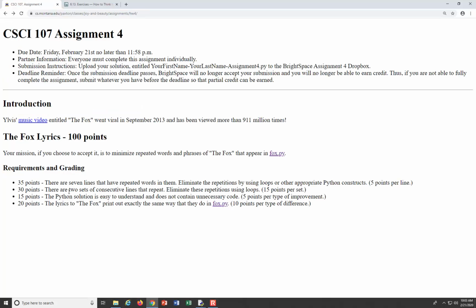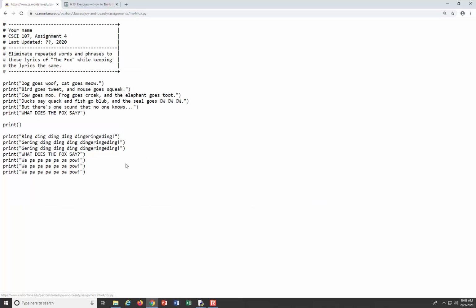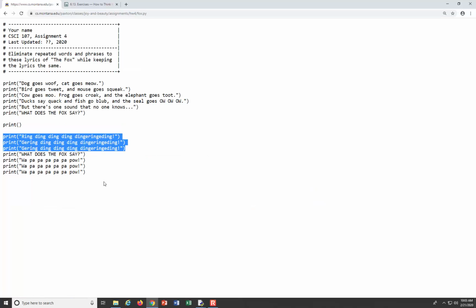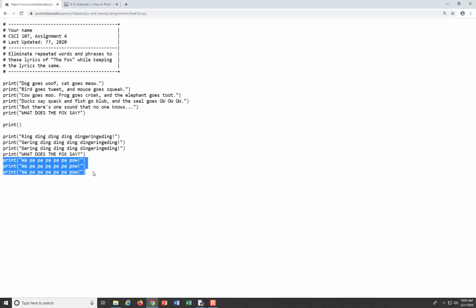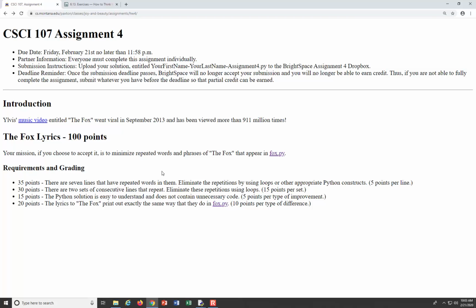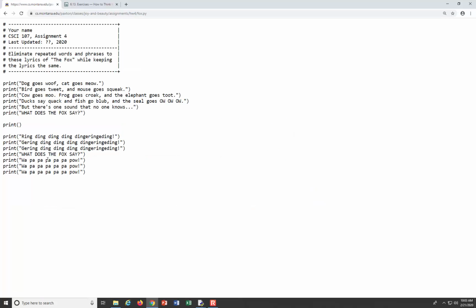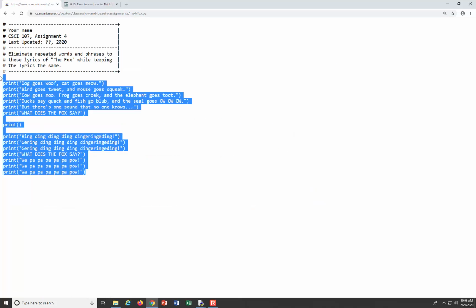And what else is there? There are also two sets of consecutive lines that repeat. We have that chunk right there that repeats, and then that chunk right there that also repeats. So you're going to have multiple for loops in there. When you run your code with the for loops, it should print out the exact same thing as this, okay?